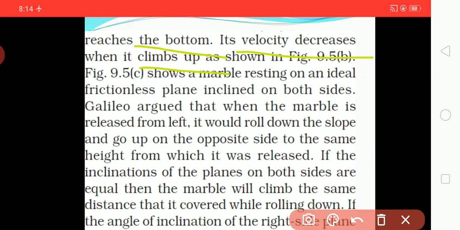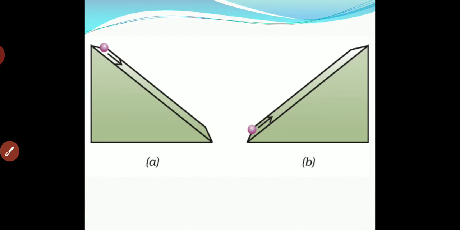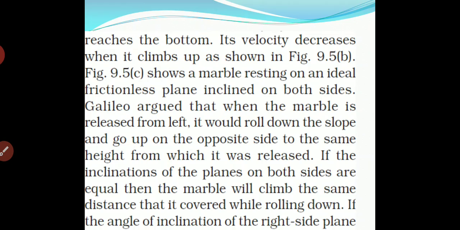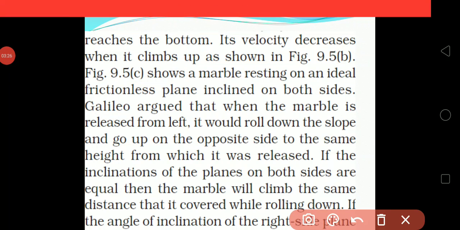Galileo argued that when a marble is released from the left, as you can see in the figure, we are releasing a marble from the left hand side A. It will roll down the slope and go up the opposite side to the same height from which it was released.